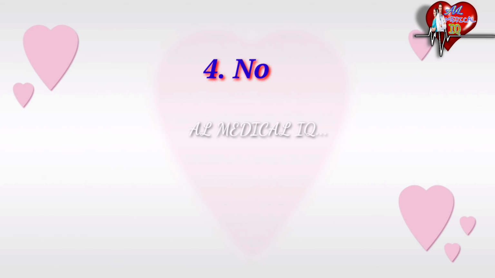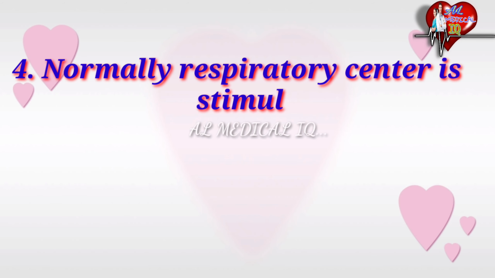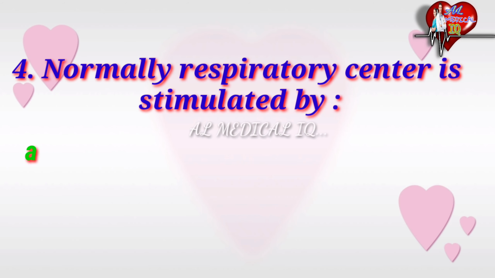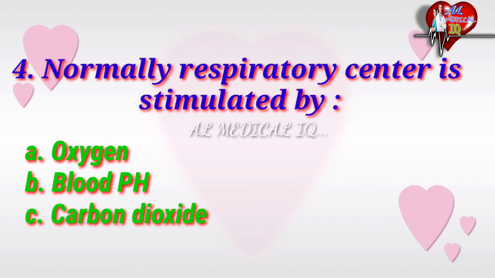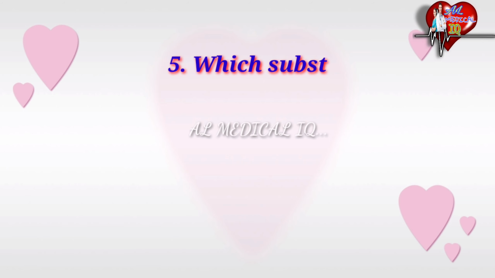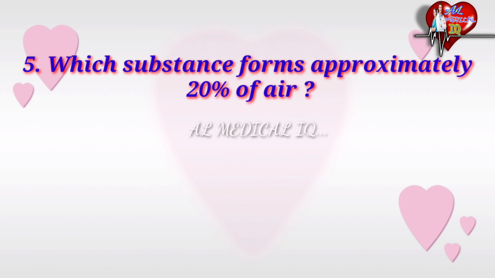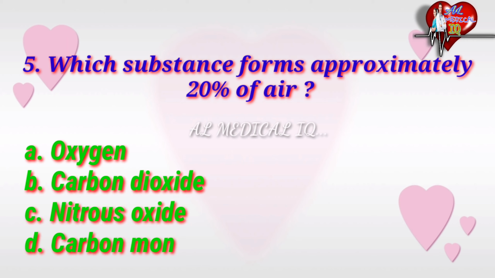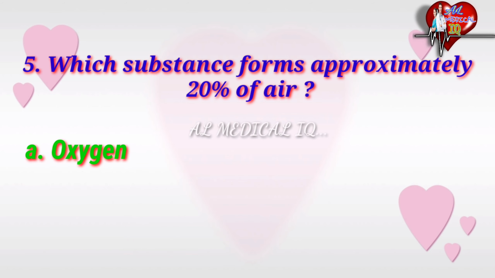Next question. Normally the respiratory center is stimulated by, options are oxygen, blood pH, carbon dioxide, lactic acid. The correct answer is carbon dioxide. Next question. Which substance forms approximately 20% of air? Options are oxygen, carbon dioxide, nitrous oxide, carbon monoxide. The correct answer is oxygen.